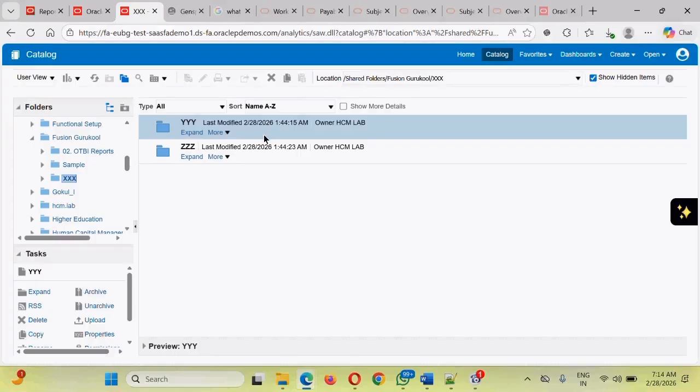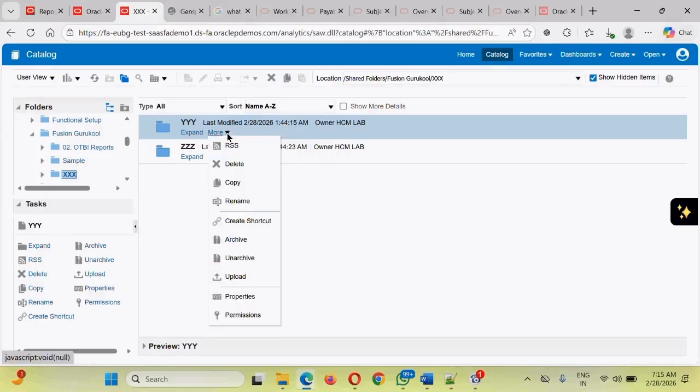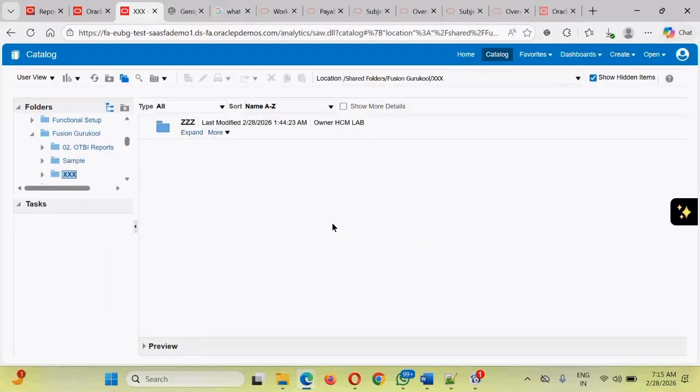If you don't want this folder altogether, select that particular folder. Please be very focused while deleting a component. Sometimes people select this without selecting anything, and the entire parent folder gets deleted. Make sure you select a folder and click on this. You can delete from here, or from the left-hand side where a delete is also available. The best practice, so that only that folder is impacted, is not to use these two features. Always go to that row, click on this, and click on Delete. That's how the folder will be deleted.